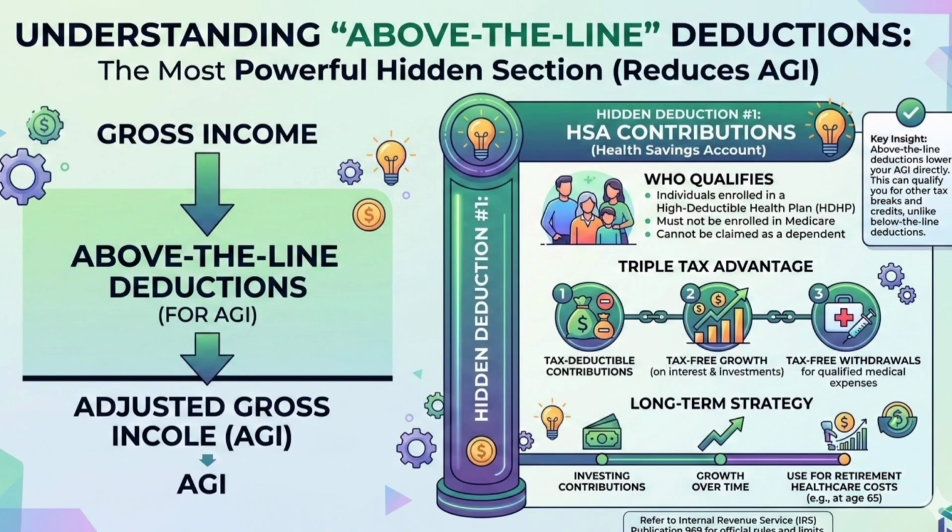The above-the-line deductions: the most powerful hidden section. These reduce AGI. Very powerful. Hidden deduction number 1: HSA contributions. Who qualifies? Triple tax advantage. Long-term strategy. Mention Internal Revenue Service rules for HSA.